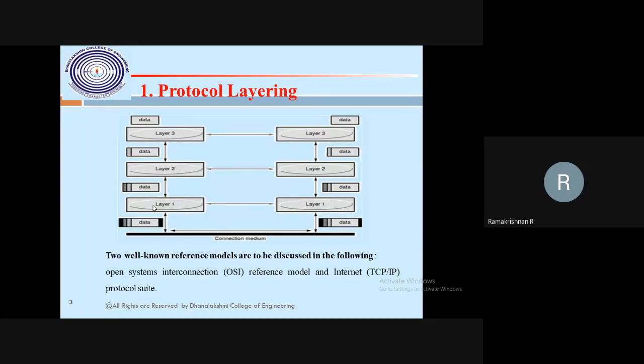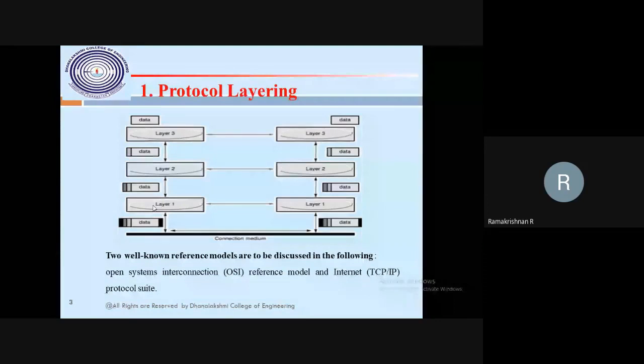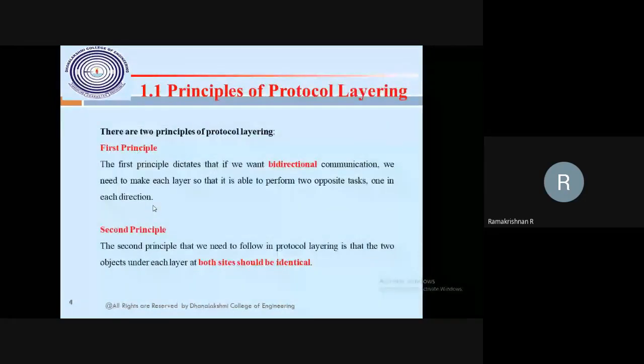That we know. Then, in protocol layering, there are two well-known types of model available. With these two types of protocol layering model only, we are going to communicate over our network or internet. One is the Open Systems Interconnection, OSI model. Another one is called the TCP/IP model. So we are going through the TCP/IP model in this session. The principles I already said, first principle and second principle, we have seen in the last class also.